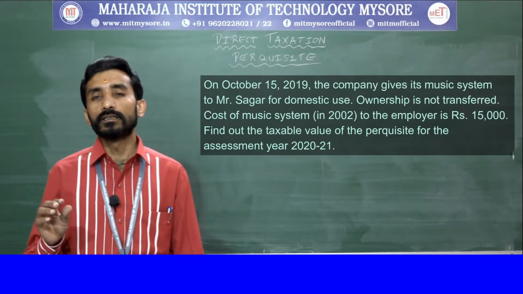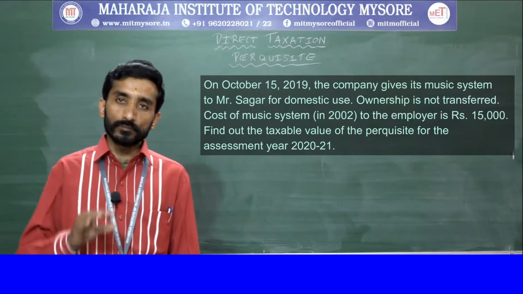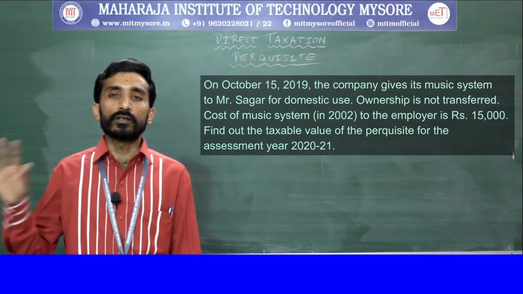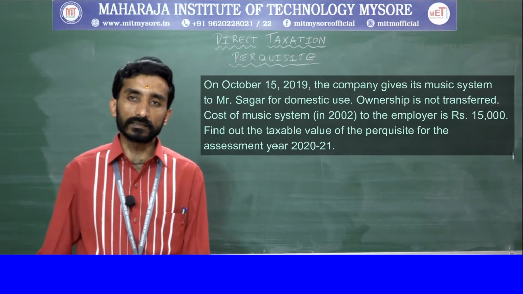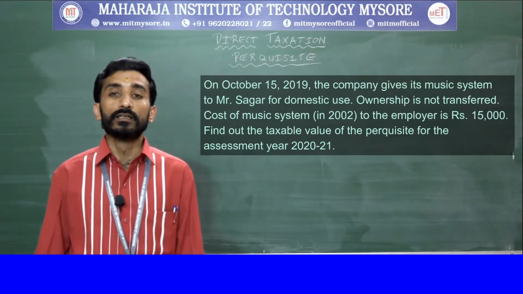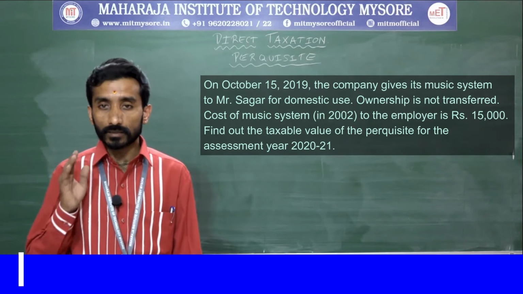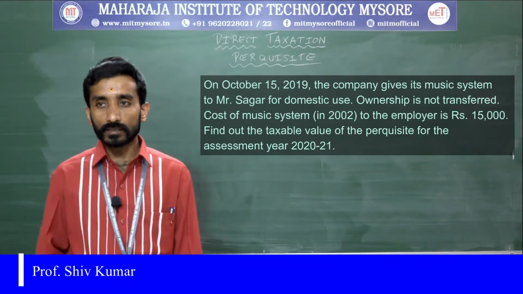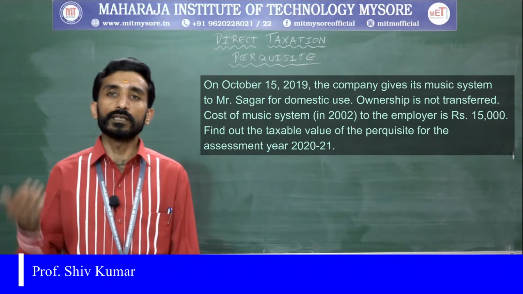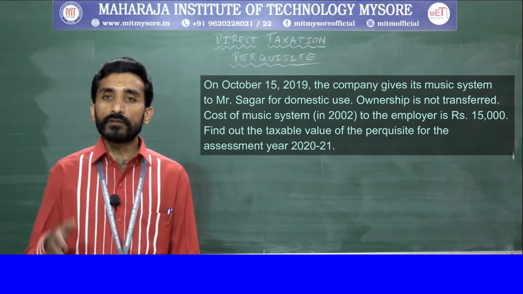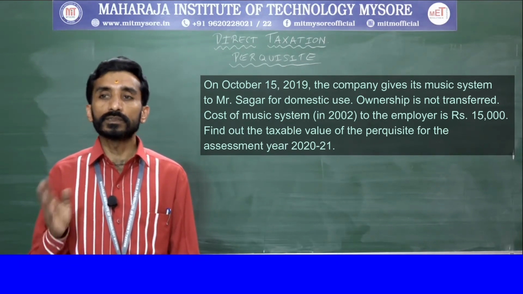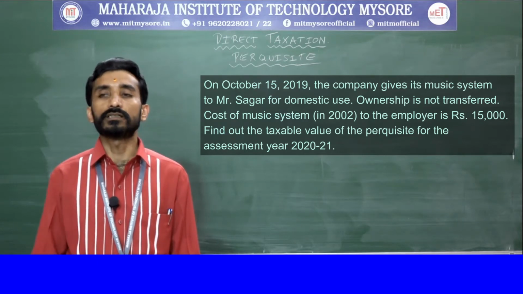So here this is another asset, because only laptop and computer are not taxable. The remaining other assets are taxable. How is it taxable? You need to find out the cost for the employer. If anything is recovered from the employee, that value needs to be deducted. Afterwards, the remaining amount, if it is positive, will be chargeable to tax.